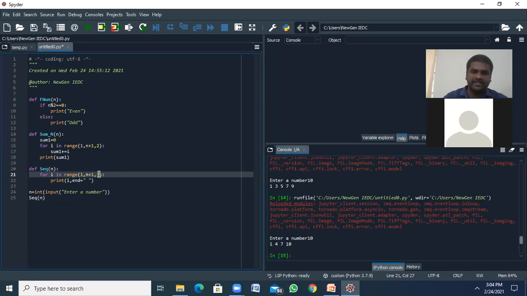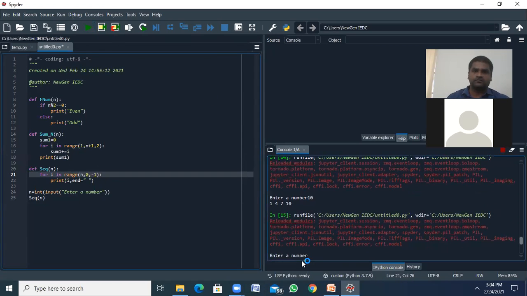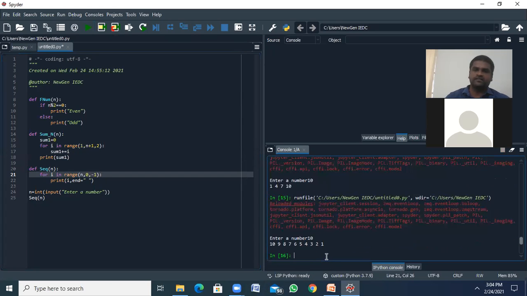So if at all I want to print reverse, how can I? So n comma 0 comma minus 1. So reverse, it starts with the number n, 10 to 0. What is the step count? Minus 1, minus 1, minus 1. Like this, 10, 9, 8, 7, 6. Why? Because when we have a repetition concept, we can implement any repetitive statements by using a for. We can use while also.